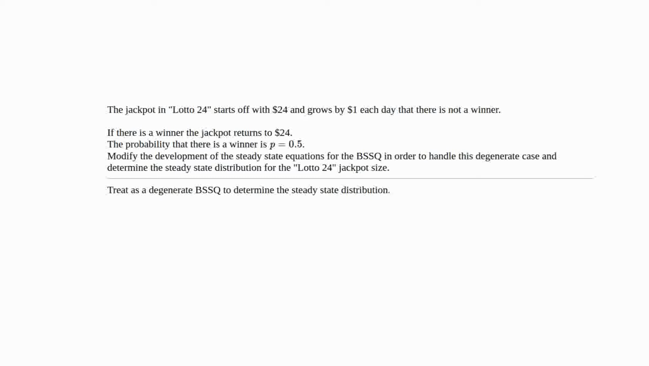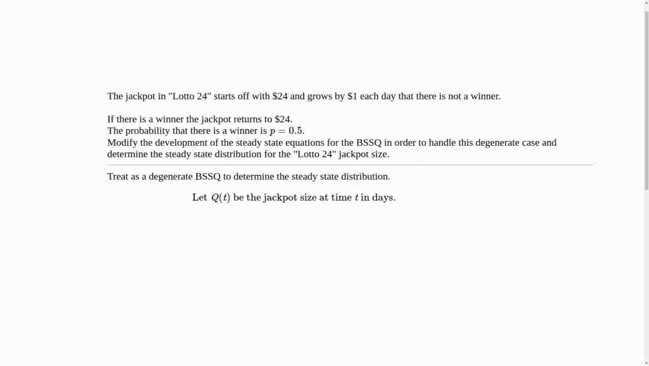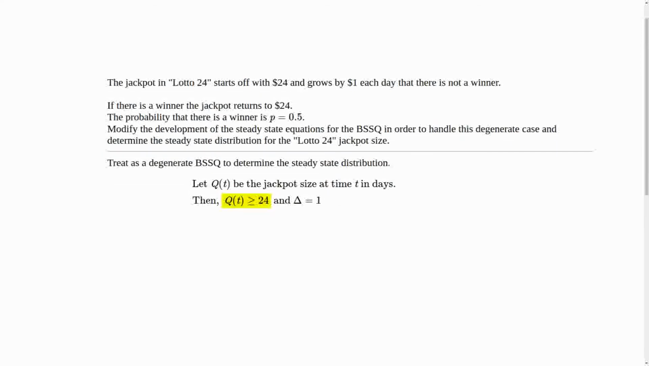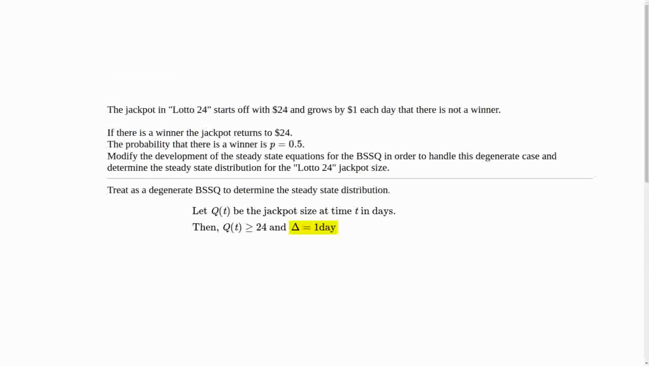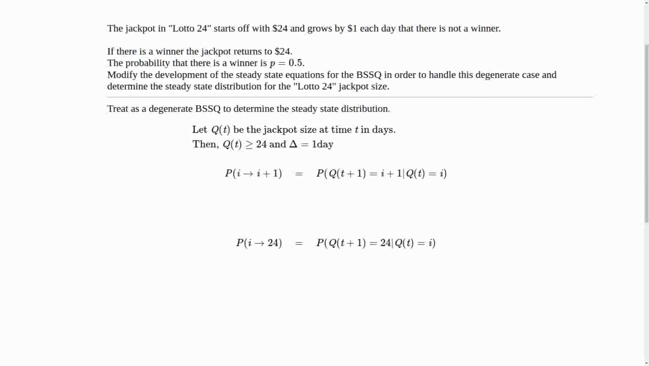Lotto 24 jackpot prize. In order to do that, let's, as usual, let Q(t) be the queue size, which would be the jackpot size, at time t in days. Q(t) is always at least 24, and we also have that delta is equal to 1 day. So we can look at the basic two equations.